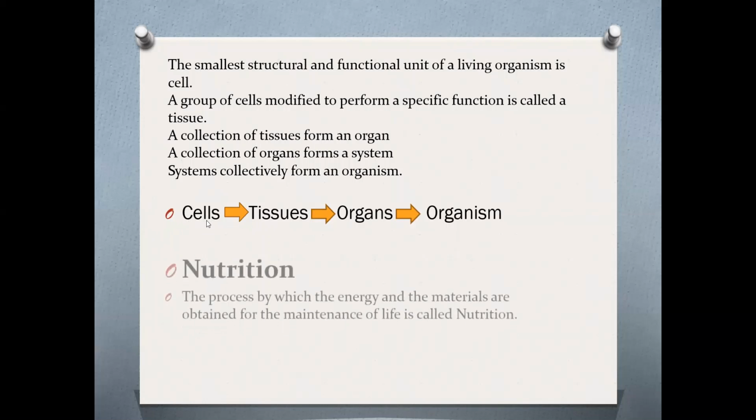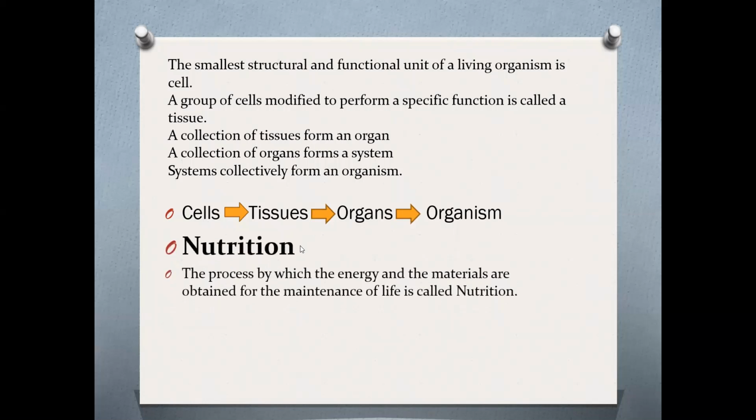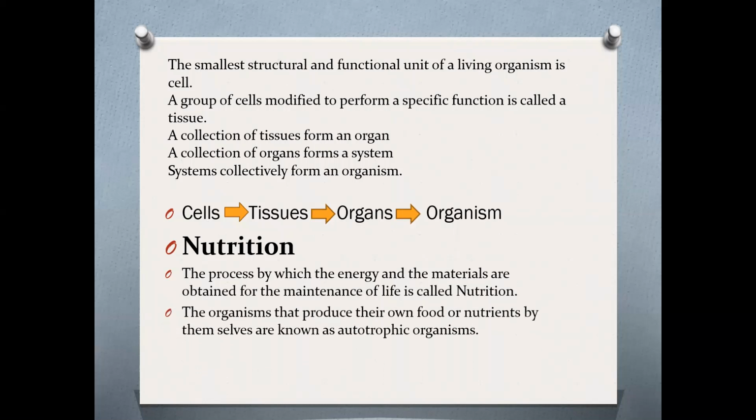The flowchart. And nutrition: the process by which energy and materials are obtained for the maintenance of life is called nutrition. The organisms that produce their own food by themselves are known as autotrophic organisms.